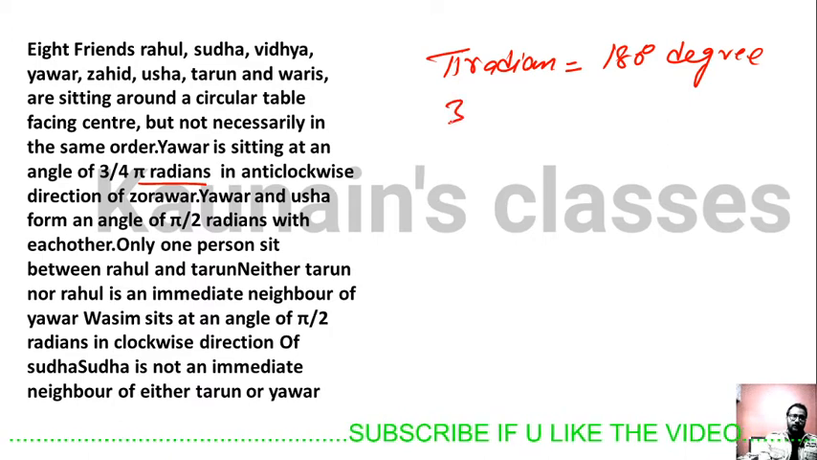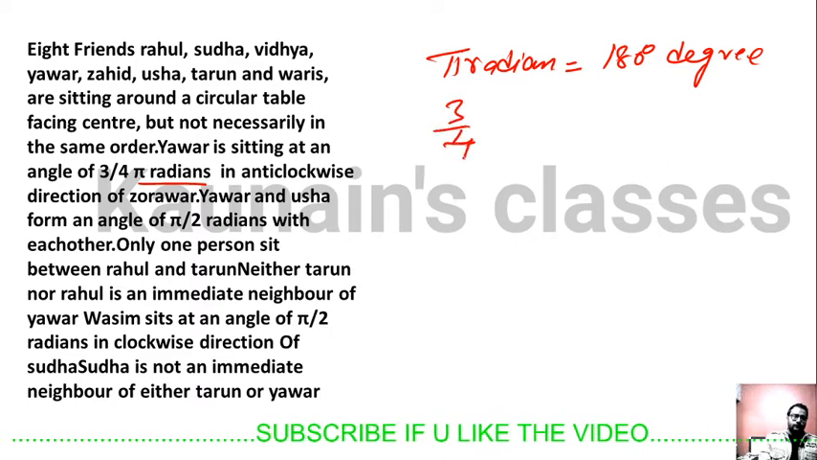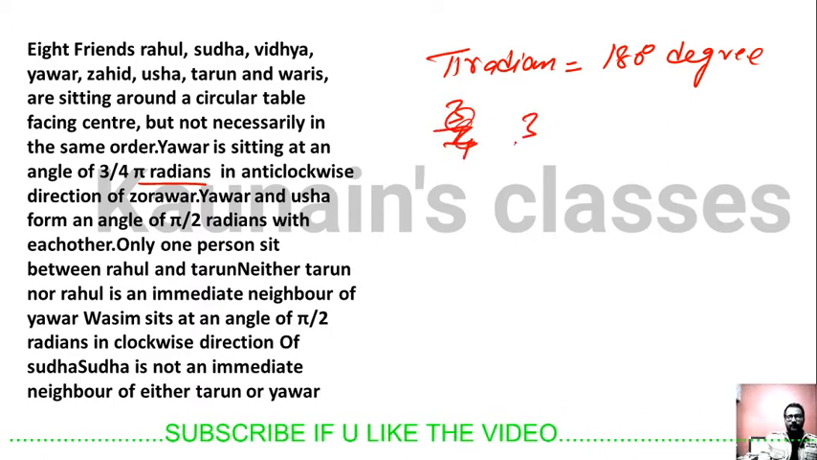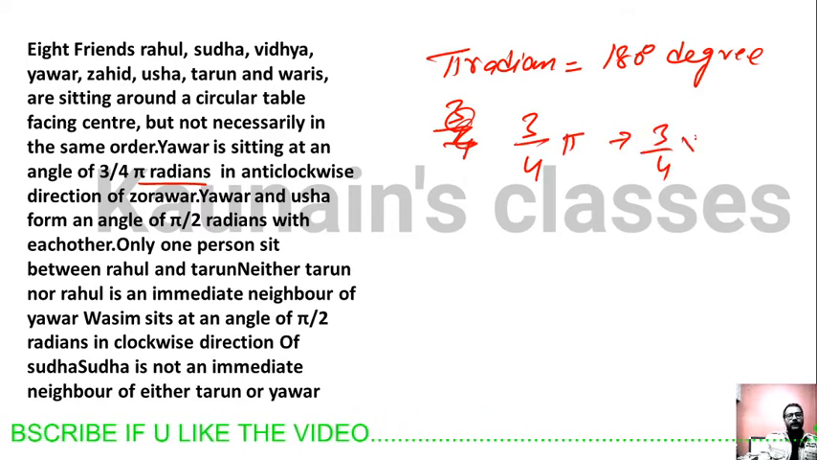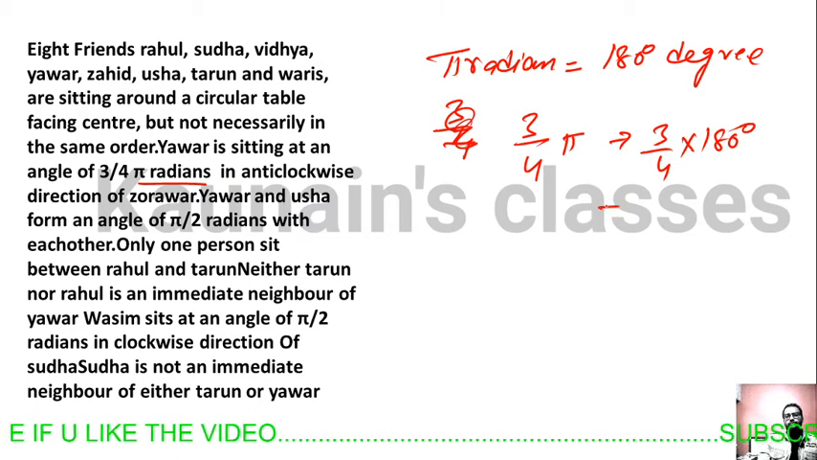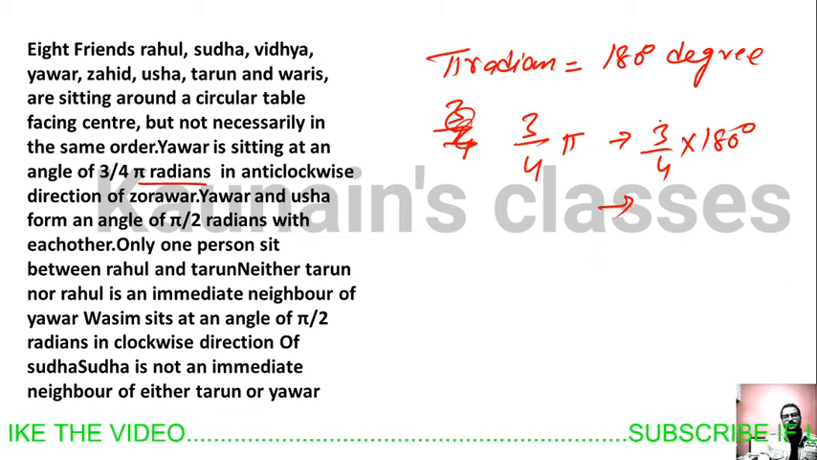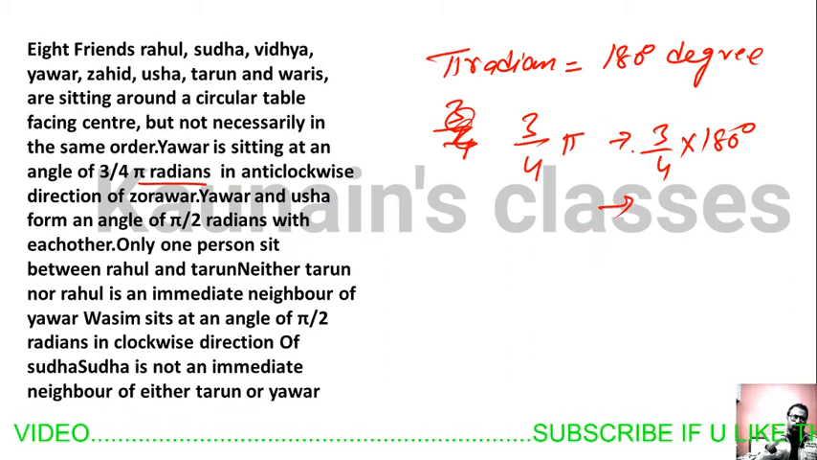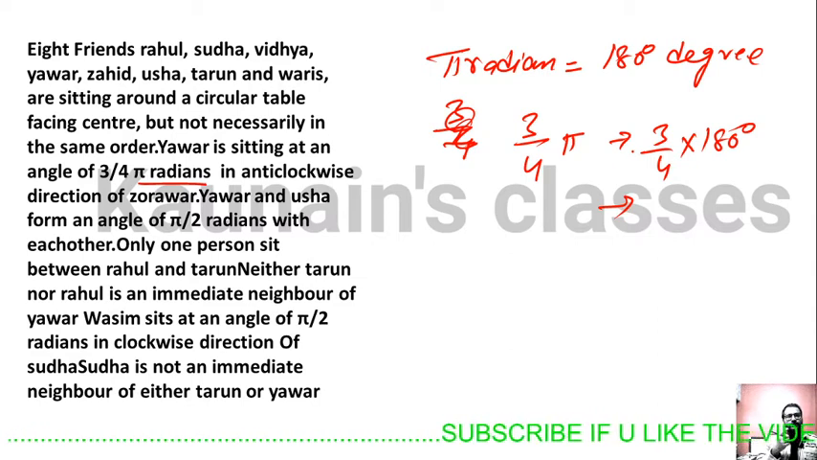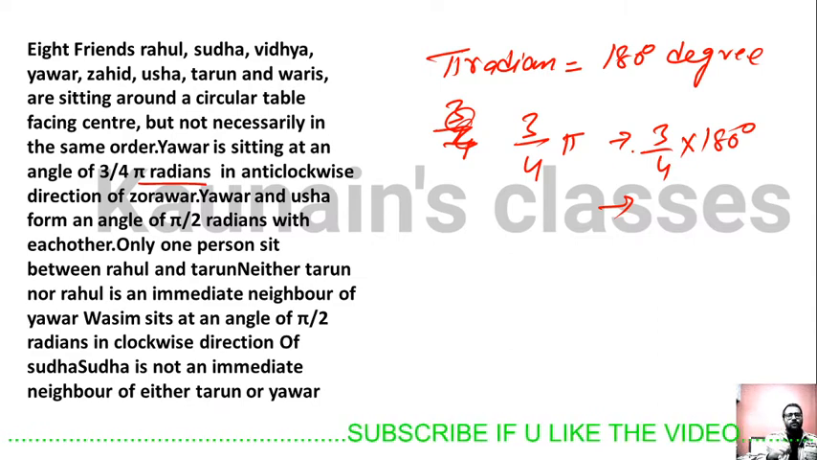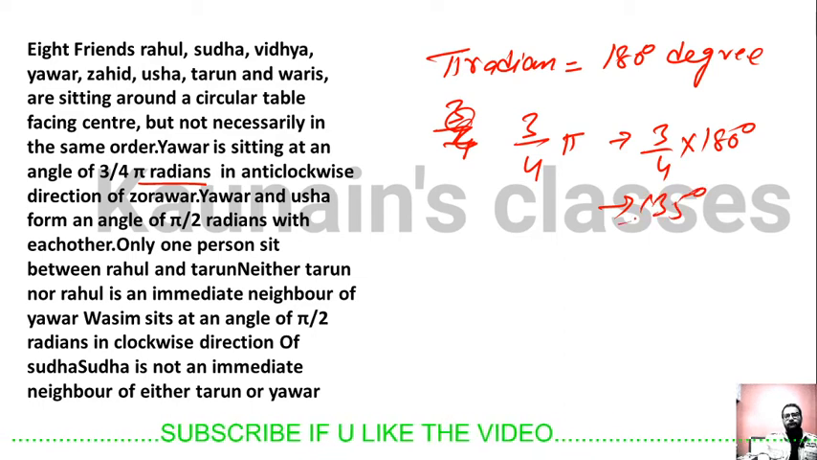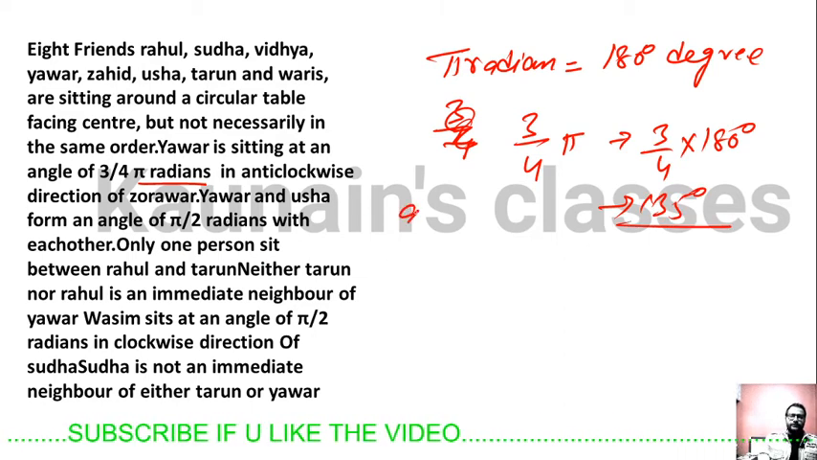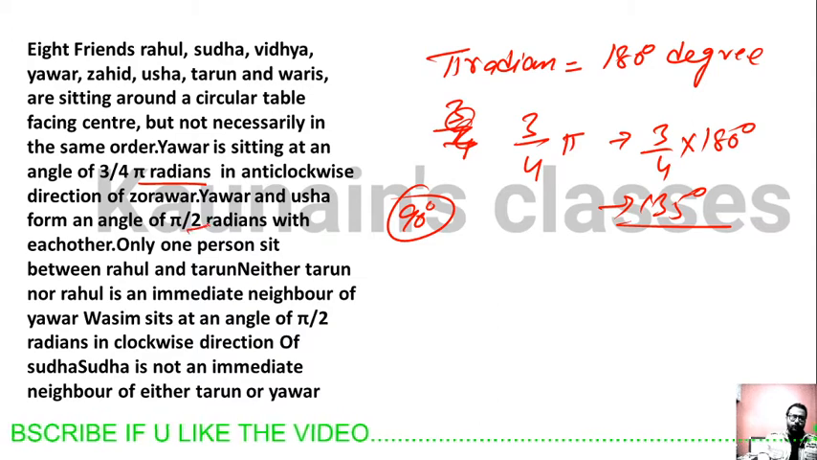So 3 by 4 pi radians means 3 by 4 into 180 degrees. So what will be our answer? Subtract 1/4 from 180. What is the 1/4 of 180? 180 half is 90. 90 half is 45. Subtract 45 from 180. 135 degrees will be your answer. Pi by 2 radians means 90 degrees.